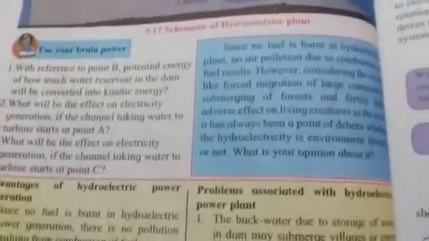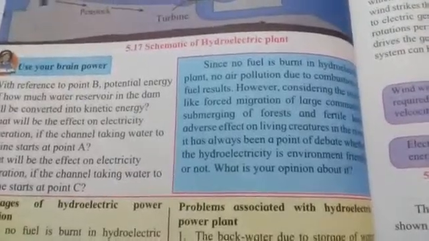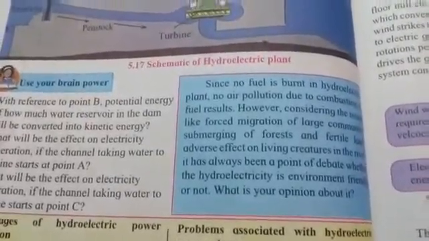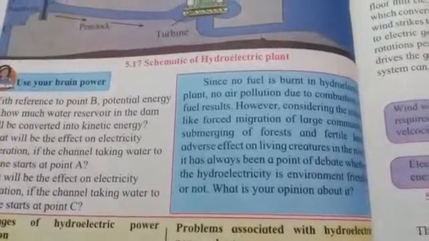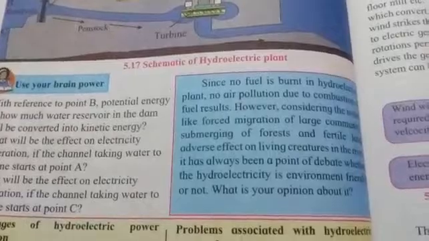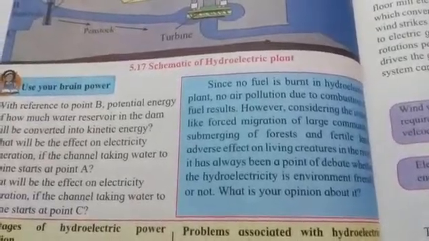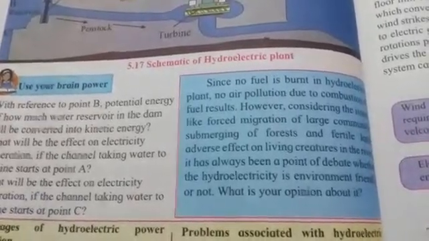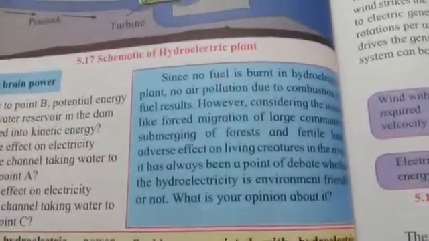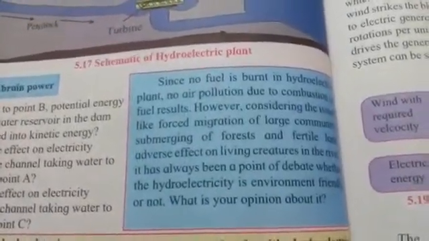Now there are certain advantages and disadvantages of hydroelectric power plant. Advantage is that water is freely available, so no fuel is burnt and no pollution is created. The only thing is that whenever such hydroelectric power plants are set up by the government, there is the need to move the people in that area towards some safe places.